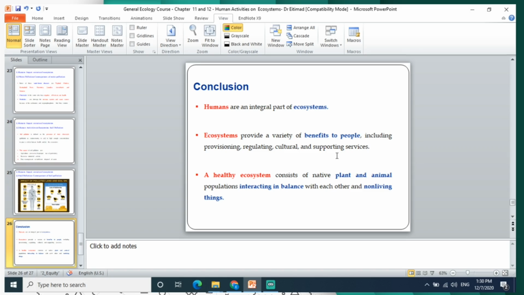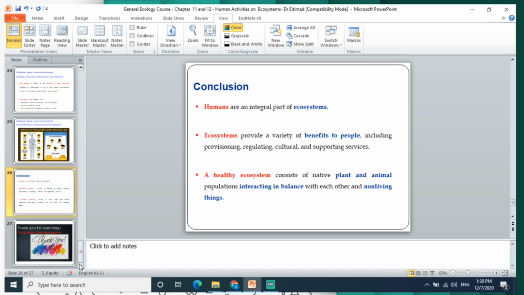A healthy ecosystem definitely consists of native plants and animals. All the biotic components will be in balance and equilibrium, interacting healthily with each other, and even using the non-living things in a conservation way or a manageable way according to their nature.